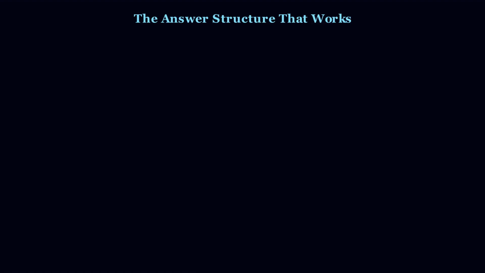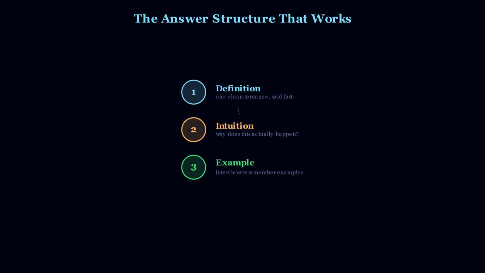Every answer in this episode follows the same three-part structure. 1. The one-sentence definition. Say it clean, say it fast. 2. The intuition. Why does this actually happen? 3. A concrete example. Interviewers remember examples, not definitions. Definition, intuition, example. Every single time. Let's go through 7 of the most asked questions in ML interviews.